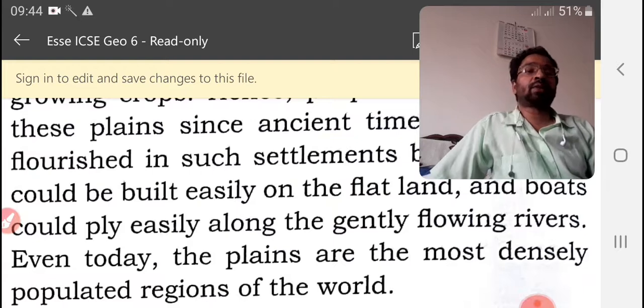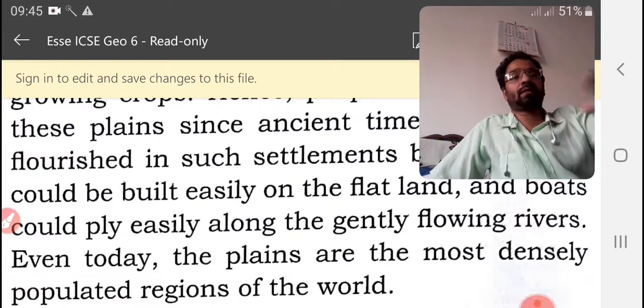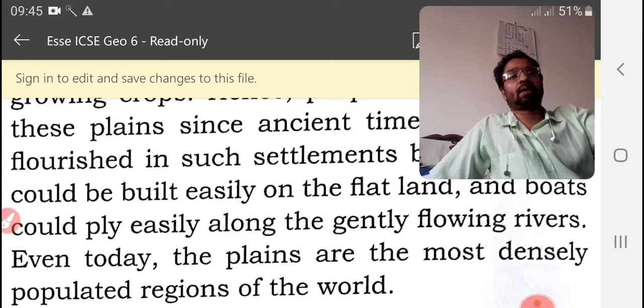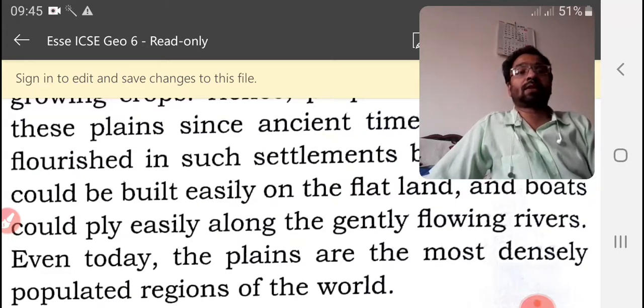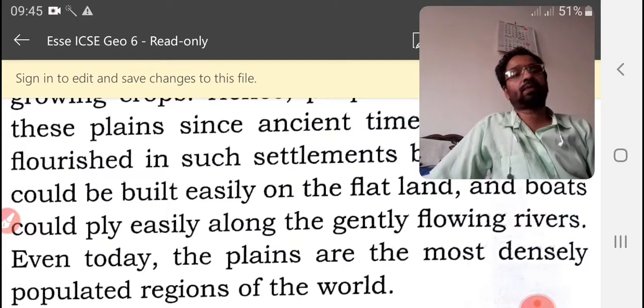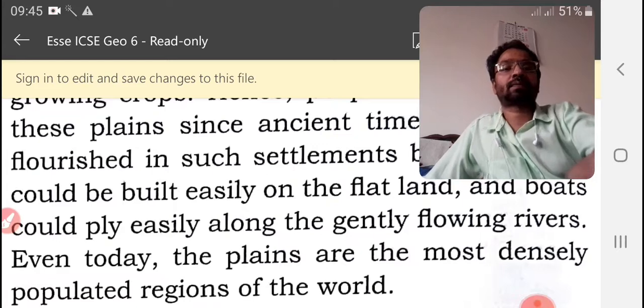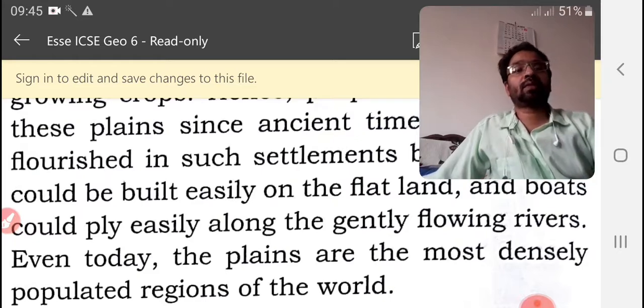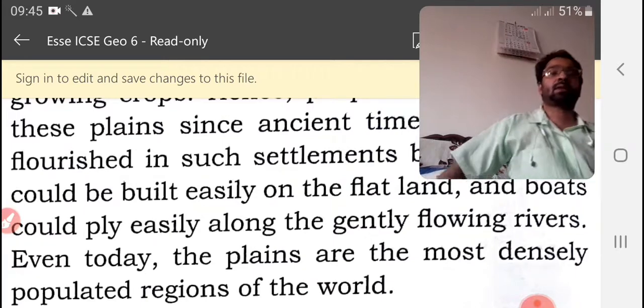And because of the trade, since it is level land, transportation is easy there. Either water transport or land transport is good. So it is good for easy transportation. Another one, easily along the gently flowing rivers. Even today, the plains are the most densely populated regions of the world.